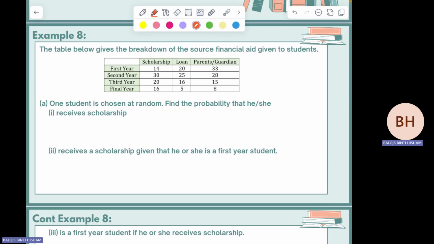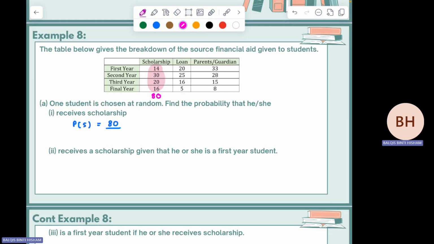So how many persons receive a scholarship? You have to find the total value here. Write down the total first. The total is 80 receiving scholarship. So the question asks P(scholarship) equivalent to 80 over how many total people you have. So count everything.